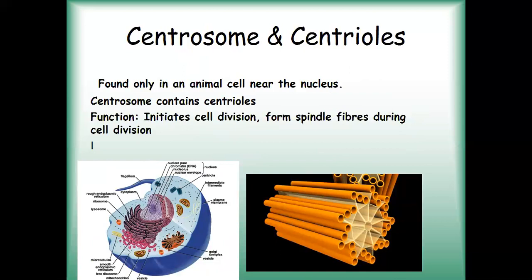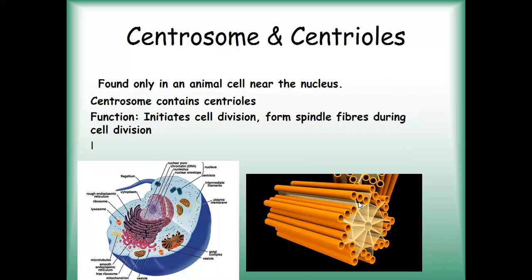The function of the centrosome is that it initiates cell division. Mitosis and meiosis, the stages of cell division, are initiated with the help of the centrosome. The centrosome contains two centrioles, which are short bundles of microfilaments. As you can see here, a centriole has a filament-like structure, in the form of a bundle of filaments.